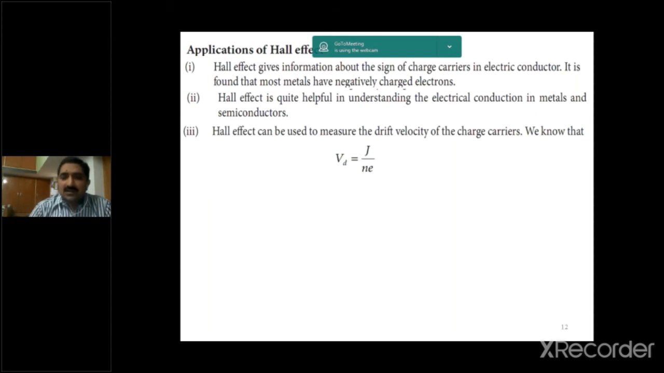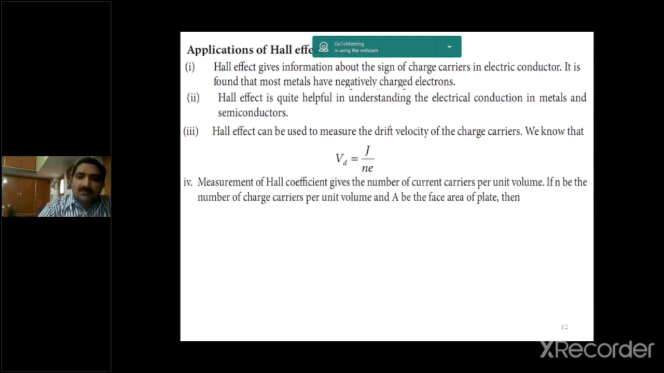We know that drift velocity Vd is equal to J by Ne, and that the Hall coefficient RH is equal to 1 by Ne. If we know the Hall coefficient, we can easily estimate the drift velocity Vd. Measurement of the Hall coefficient gives the number of current carriers per unit volume, that is N.